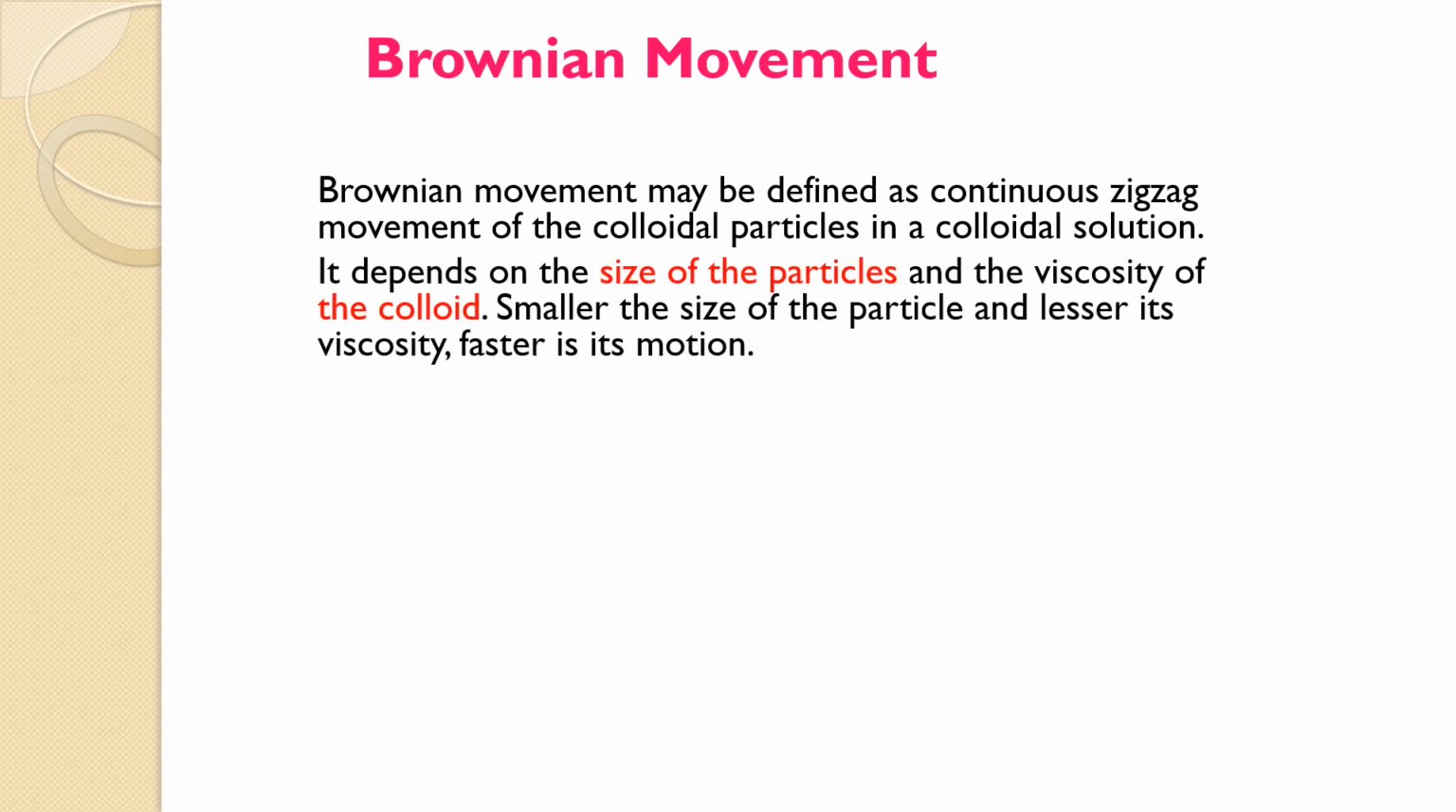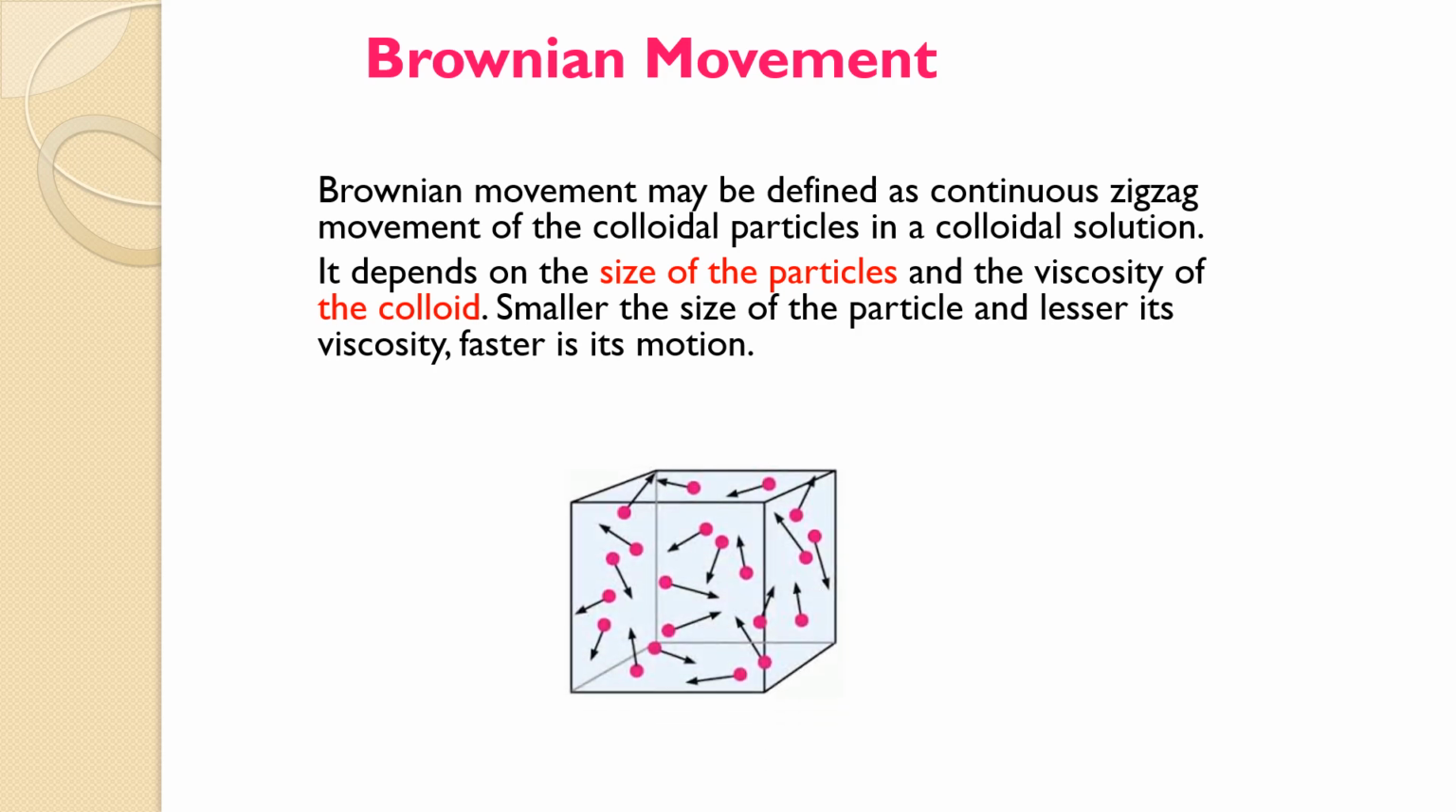Brownian movement depends on the size of the particle and the viscosity of the colloid. Smaller the size of the particle and lesser its viscosity, faster is the motion. From this figure, it's clear that the particles are moving randomly in different directions, showing Brownian movement. We have already studied the four properties: colligative property, Tyndall effect, color, and the Brownian movement.